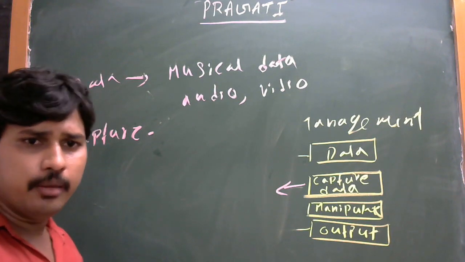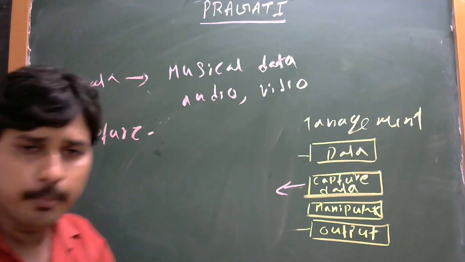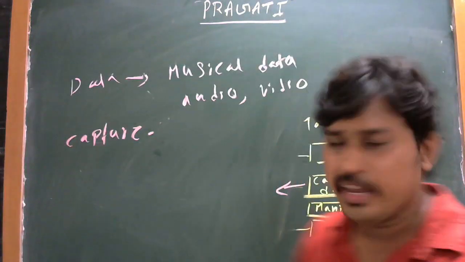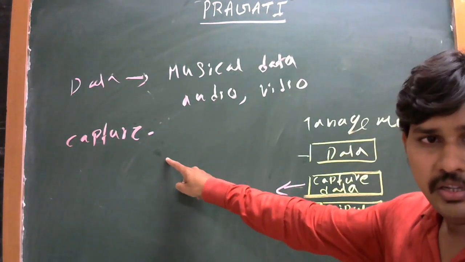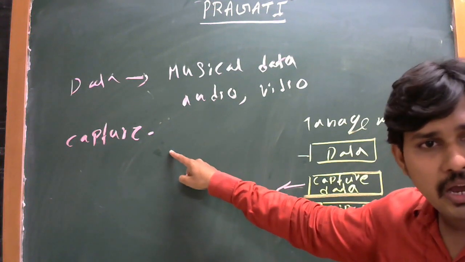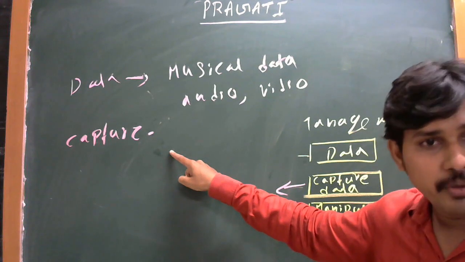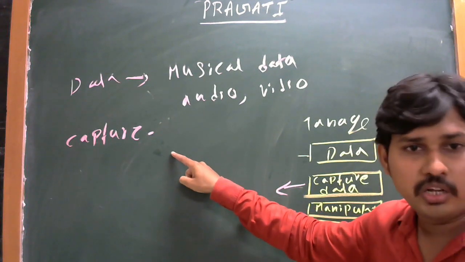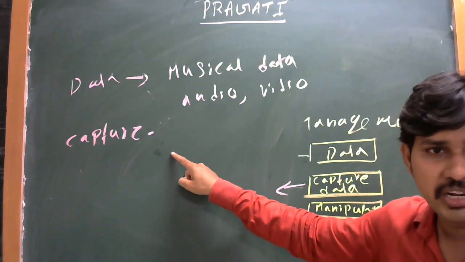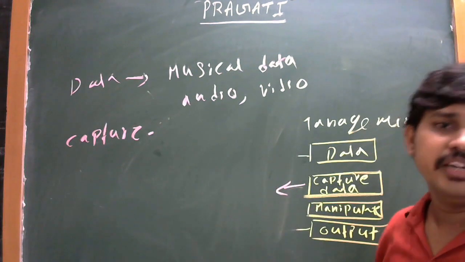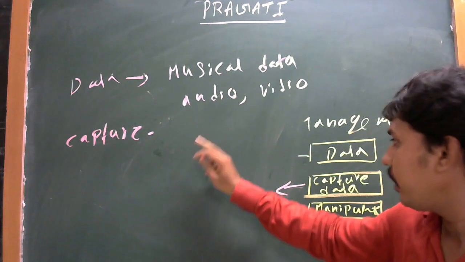We create multiple types of files stored in a particular system, and that is called capturing data. In capturing data, we also upload or download from the internet or from other devices. These all come under capturing the data.